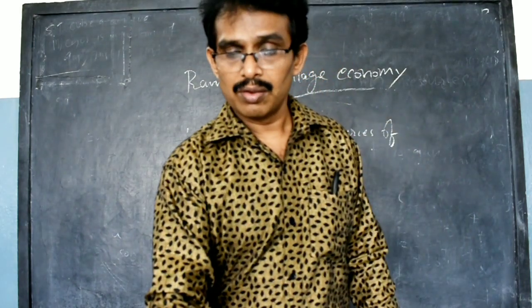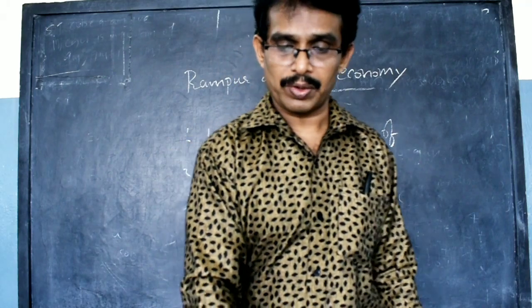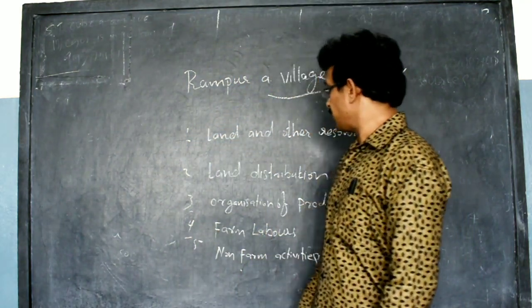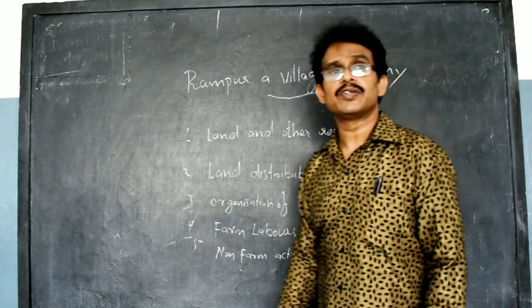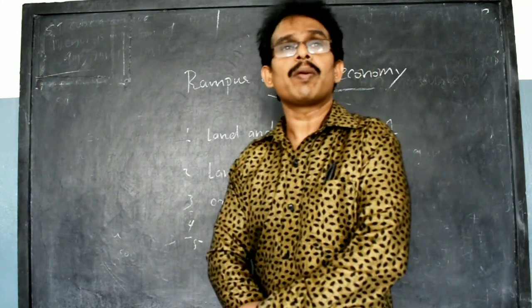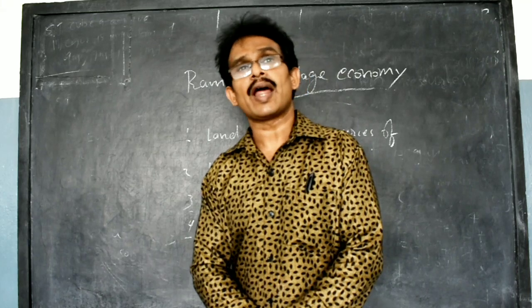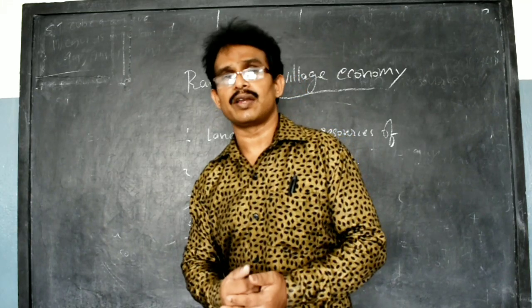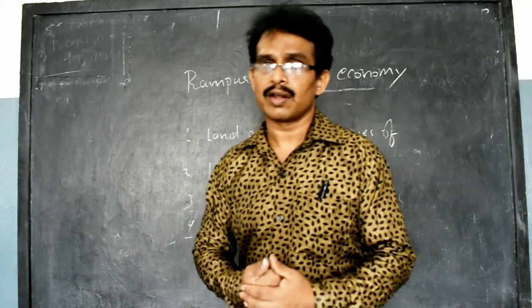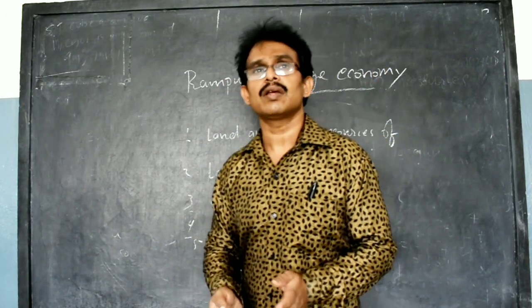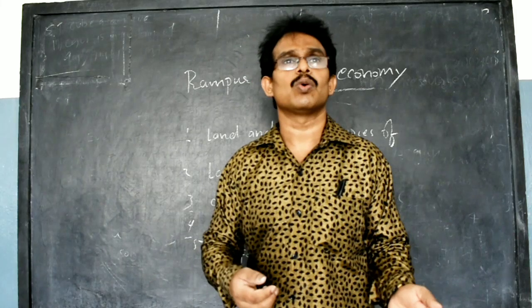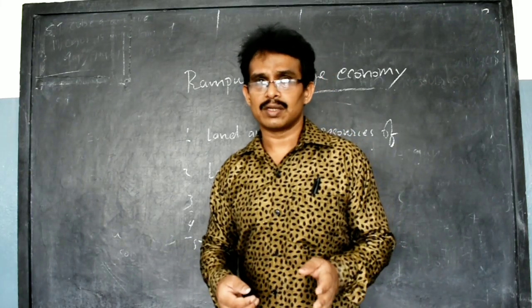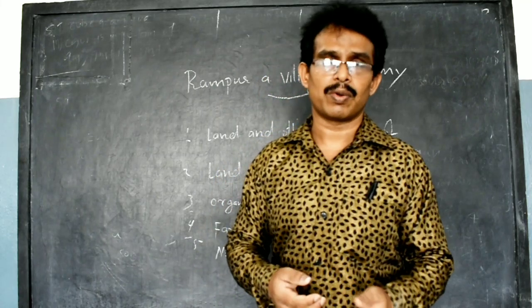Another important thing we can study in this topic is non-farm activities. What are the non-farm activities of Rampur village? Non-farm activities include non-agricultural activities. Mainly they are dairy and cattle rearing. In most families there is a cow or buffalo, reared by their own family members.